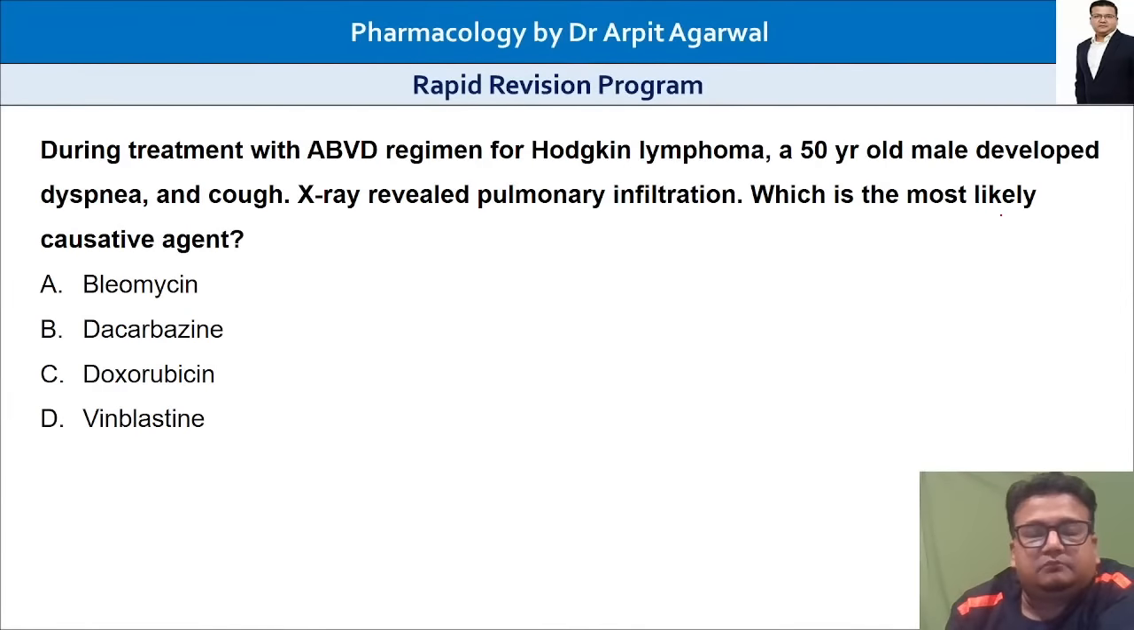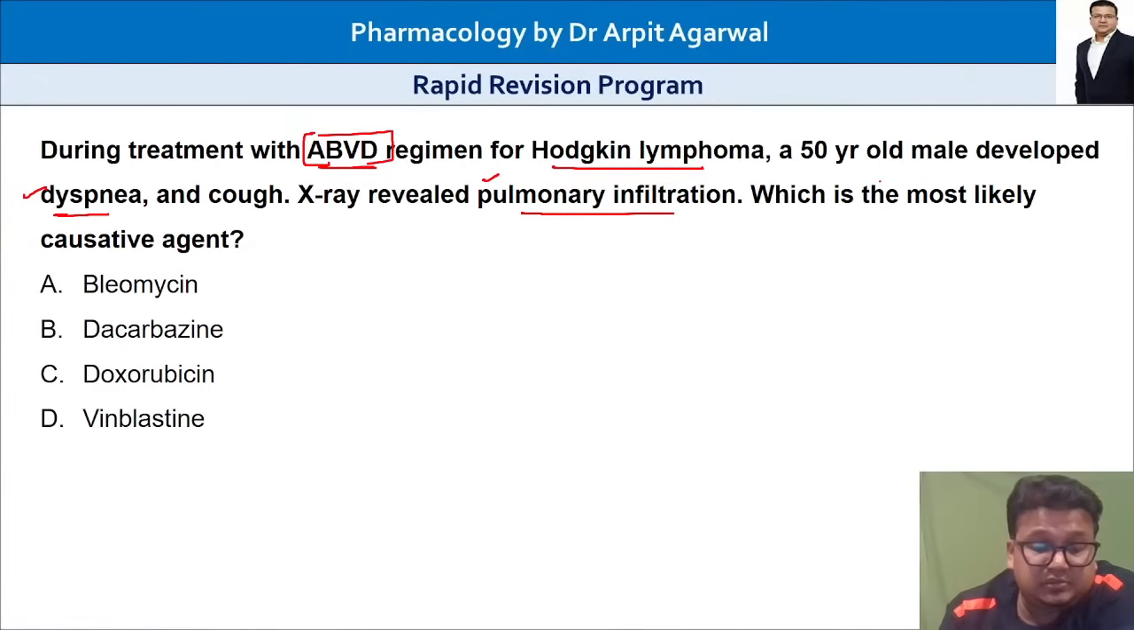Similar, another question, same pattern. Try to understand the logic, how one-liner questions are converted into clinical scenarios. Now we have a patient who is receiving treatment with ABVD regimen. ABVD, for what? Hodgkin's. Now the patient has developed dyspnea. Chest X-ray shows pulmonary infiltration. So pulmonary infiltration on X-ray and symptom is dyspnea. Patient is receiving ABVD for Hodgkin's. Likely cause?